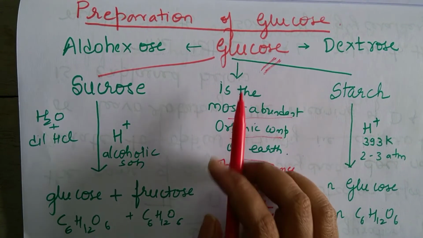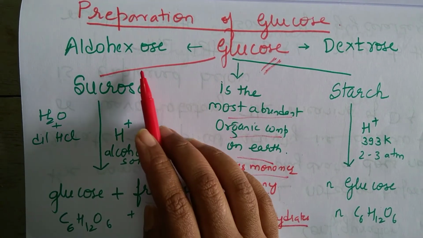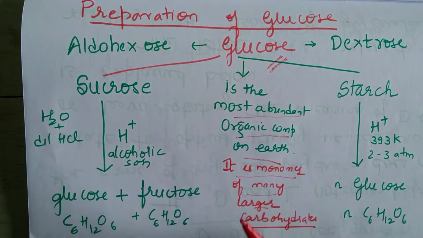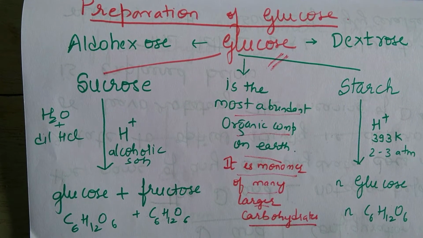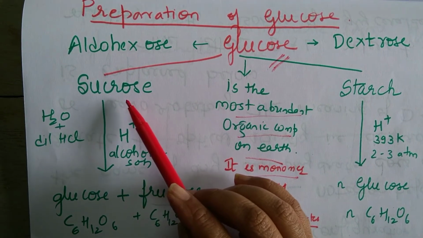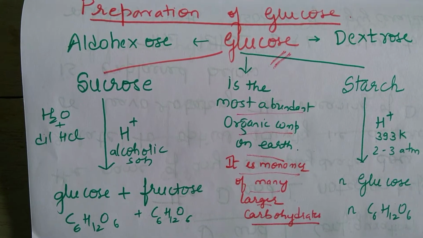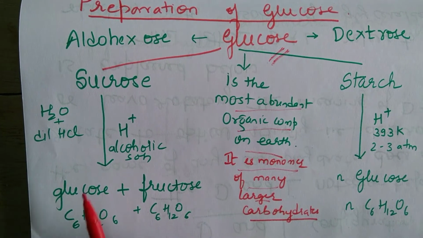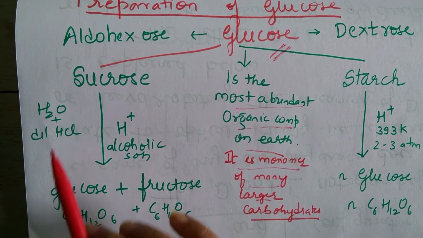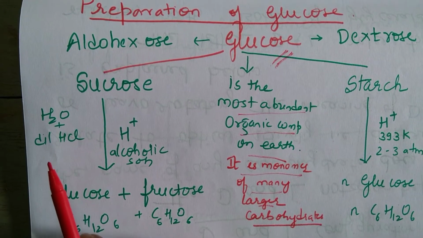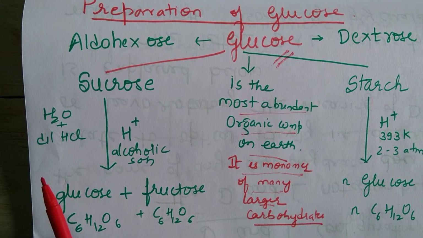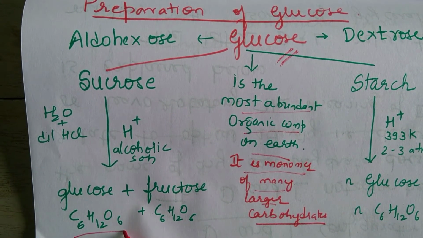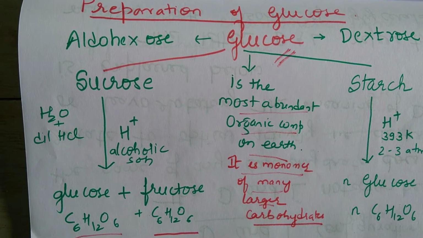Now how do I prepare glucose? Glucose is also called aldohexose, and it is also called dextrose because it is dextrorotatory. So sucrose, as we had studied earlier, is a disaccharide. Sucrose on hydrolysis, breaking in presence of water, in acidic medium and in alcoholic solution, will break down to give you a molecule of glucose and a molecule of fructose.